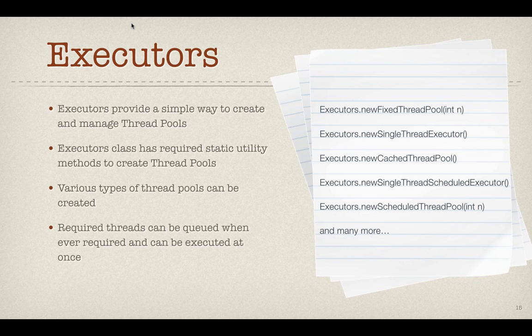If you see the new fixed thread pool, for example we give a number to it and it creates a thread pool object, and to the thread pool object we can add multiple threads. Whatever number we give, it will be running that many threads simultaneously while keeping the others waiting. Once one of the threads is done, it will bring another waiting thread into the running pool.